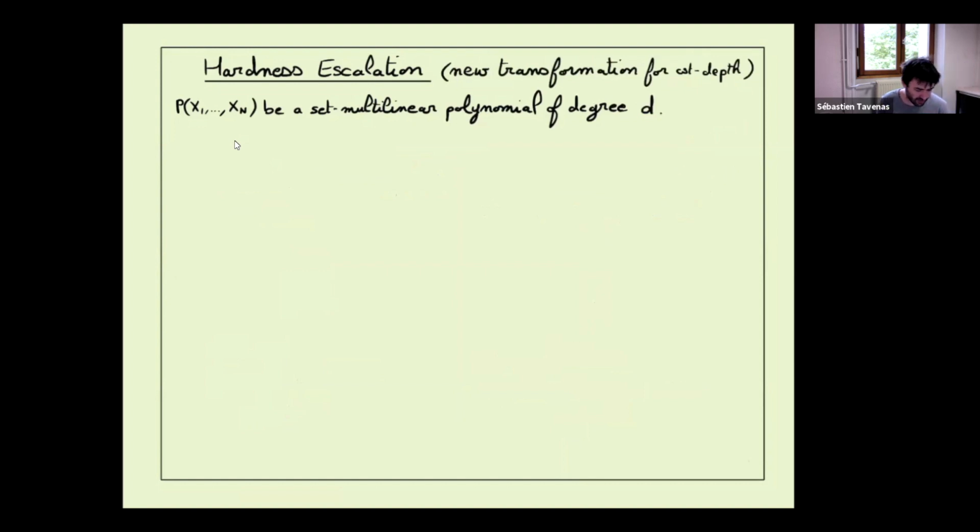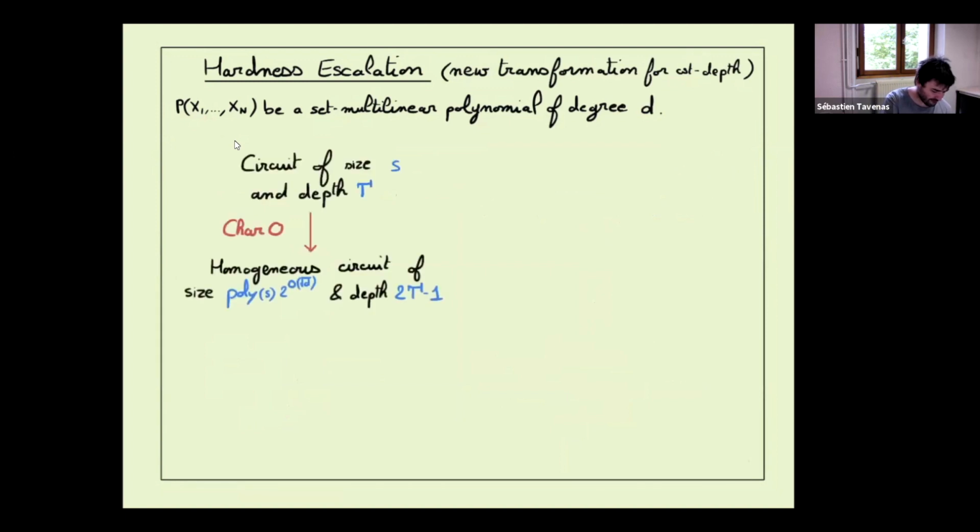Okay, so now we want to do something similar, but with constant depth. So we want to compute a polynomial which is set multilinear and of degree d. What we will show is that if we have a circuit of size S, and